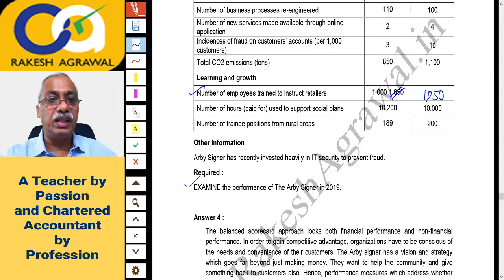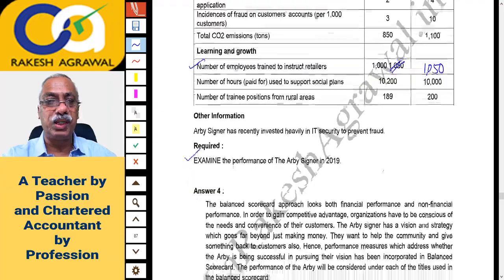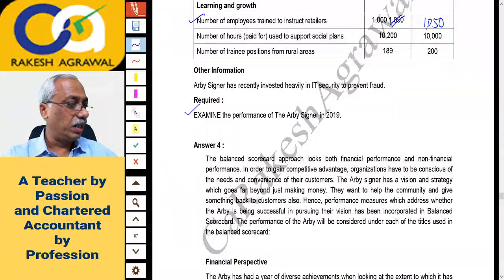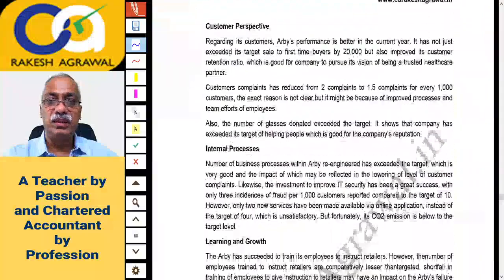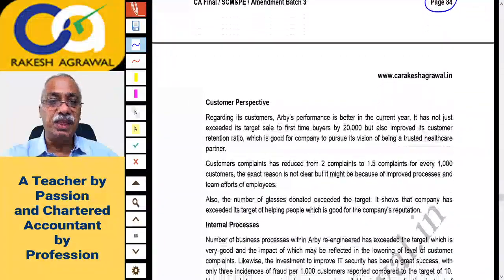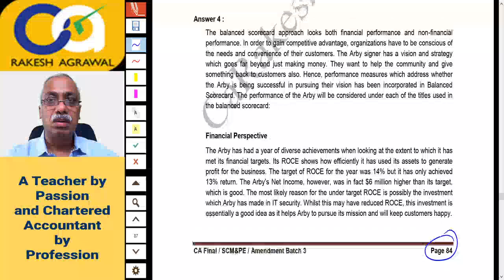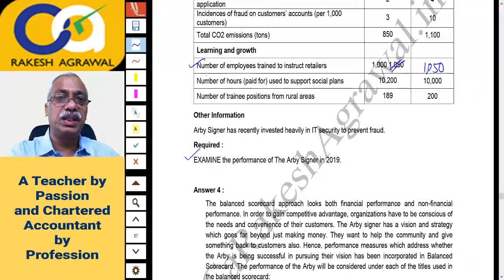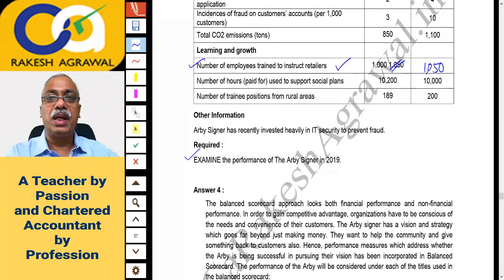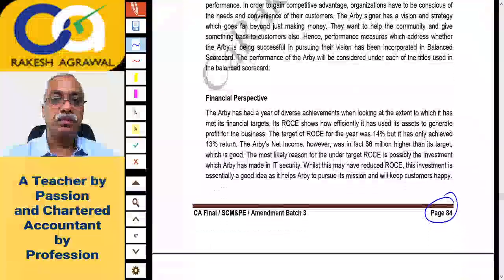In the question, what is asked at the bottom is that you have to examine the performance by comparing the actual data and estimated data or targeted data. This is again the theory answer. I hope the correction is done on page 84, or should I repeat it again? If you are not on that page, on page 84 you have to do this correction here, right? 1000 and 1050.